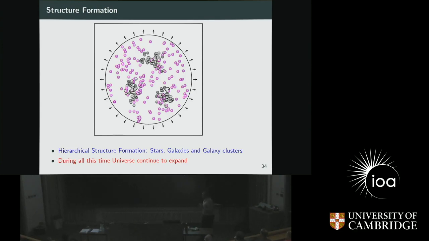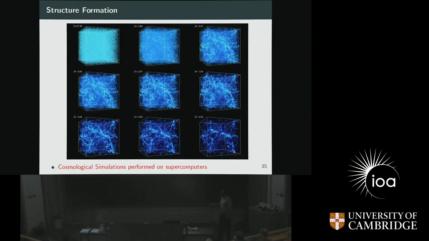Why we are so concerned about hydrogen is because hydrogen is the most basic element in the periodic table. And the second thing is hydrogen is the most basic fuel for any star formation. Also, it's important to note that whenever gravitational collapse was happening, the universe was continuing to expand. So all the time the universe is continuing to expand. That was all right. I just gave you a feeling of how it works.